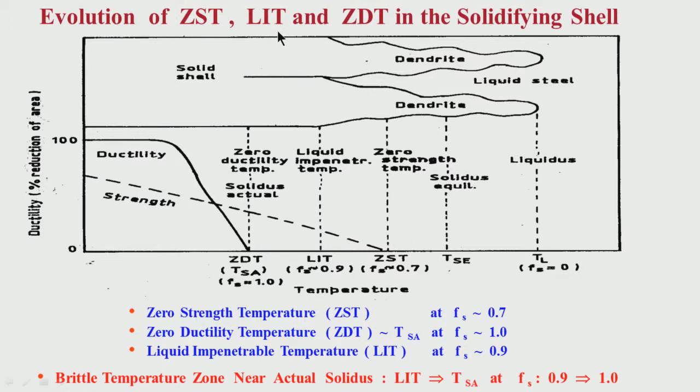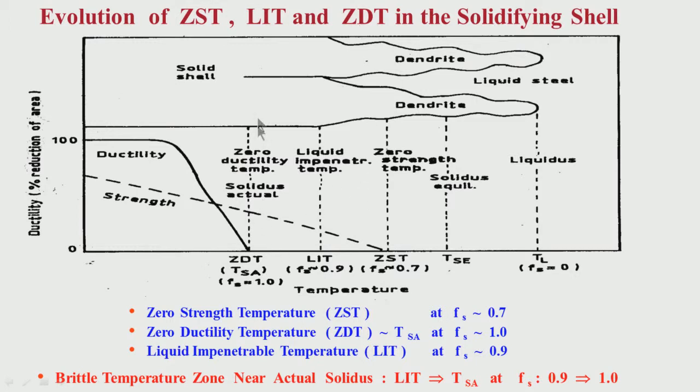So, I have talked about 3 temperatures. First is the zero strength temperature or null strength temperature, nil strength temperature, ZST or NST, which is coinciding with solid fraction of say 0.7 or 0.75 during solidification. I have talked about ZDT, that means zero ductility temperature or nil ductility temperature.